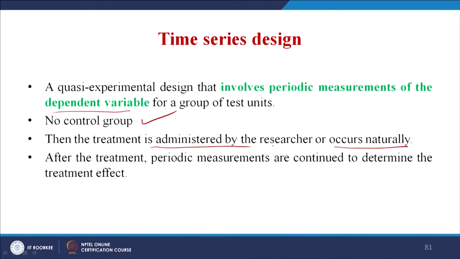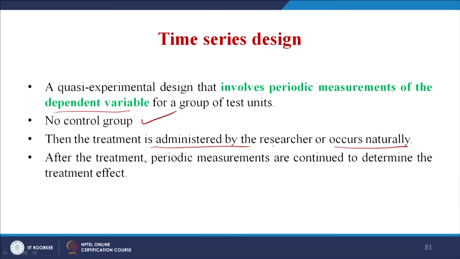So, the treatment is administered by the researcher or it occurs naturally, like somebody having some habit which is natural to him or her. That is a part of that test unit's condition. After the treatment, periodic measurements are continued to determine the treatment effect. So, regularly we will check and see the effects. Let us see this.